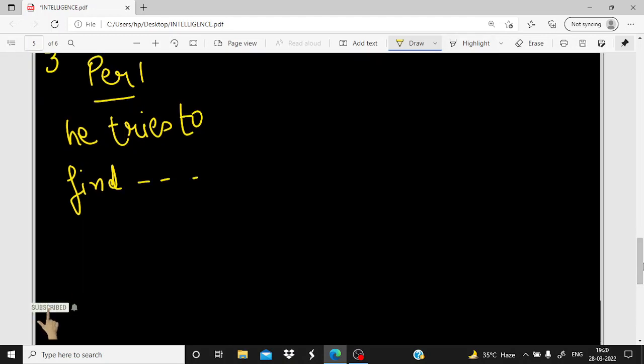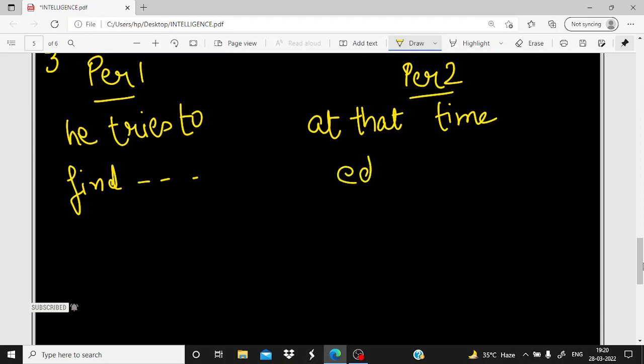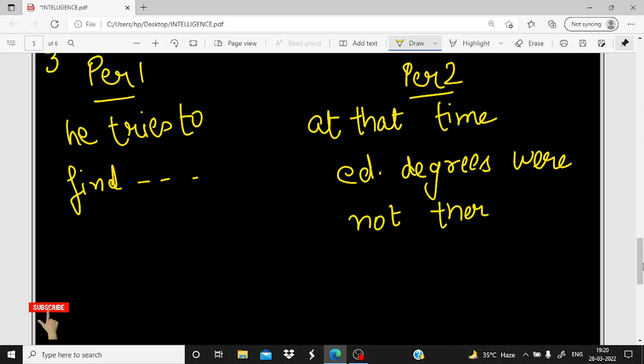At the same time, what person two replied is very interesting to understand. Person two replied that at that time, educational degrees were not there, which is absolutely correct. As we know, educational degrees came after the time of Lord Rama. So, in this case, we will conclude that person two is more intelligent.